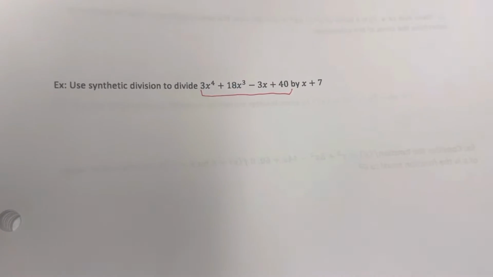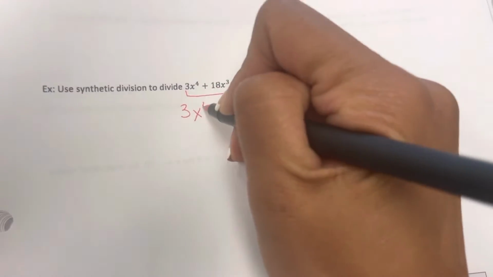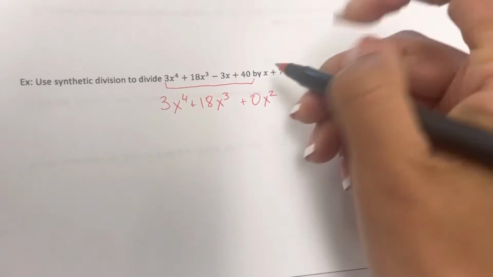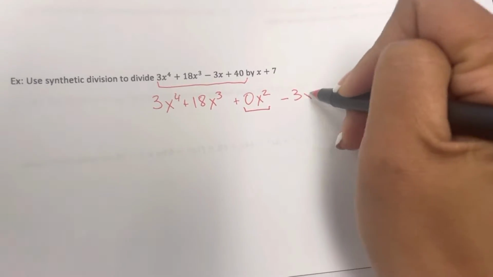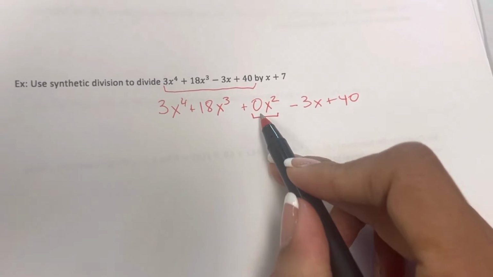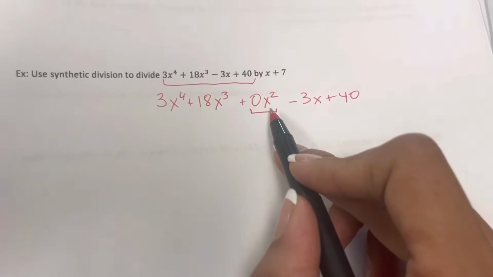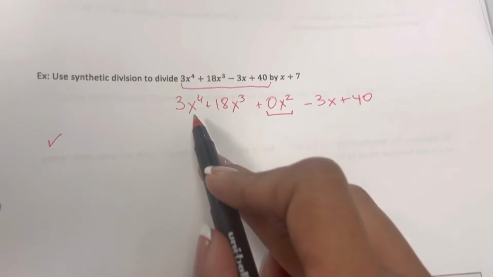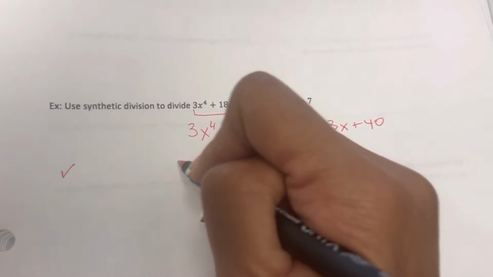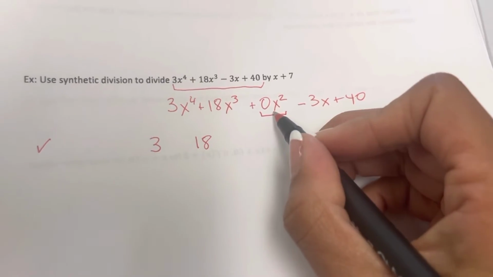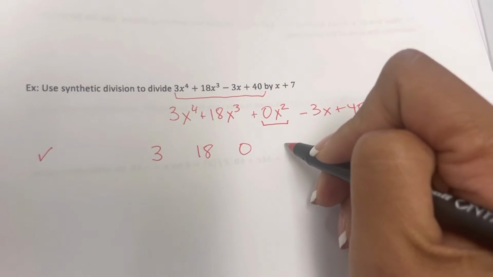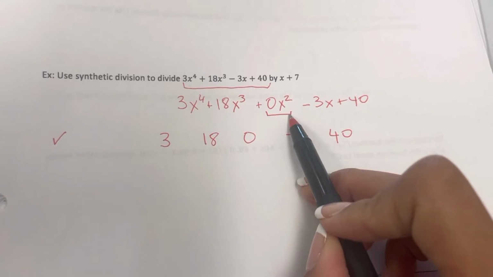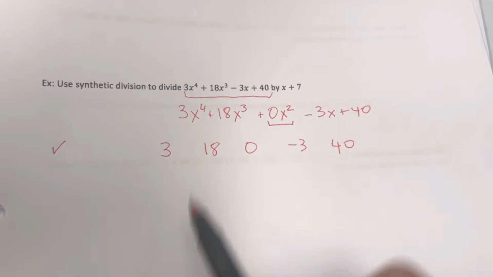Because there's no 2, we can assume that the coefficient of the x squared is going to be a 0. So we need to insert this in so that we don't forget that there's going to be a 0 as a coefficient of x squared. So here when I do the synthetic division, first step is, again, I write down the coefficients of the polynomial: 3, 18, 0, very important to put 0, -3, and 40. If you don't put 0 in here, you're going to get it wrong. And again, this is the reason why it's tricky, because the x squared is not there.